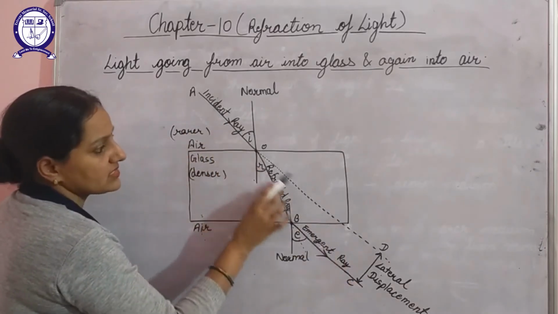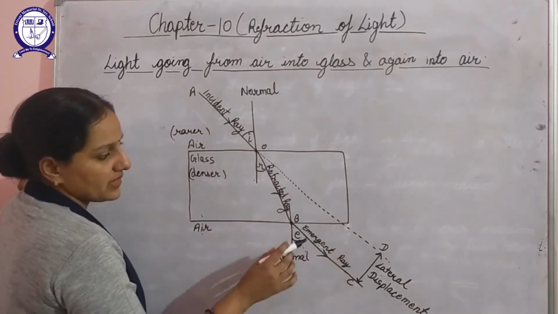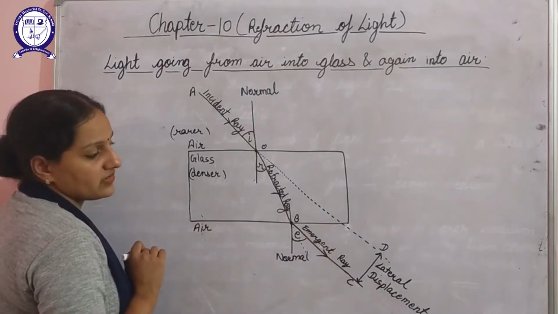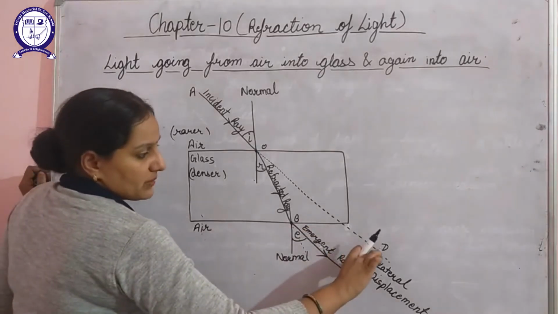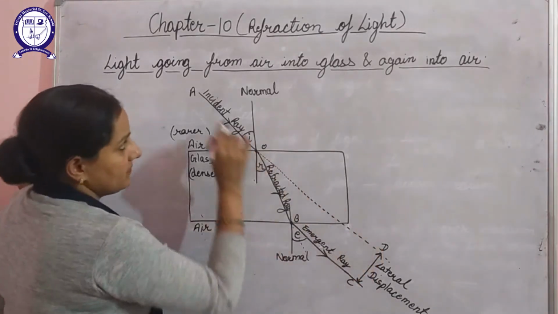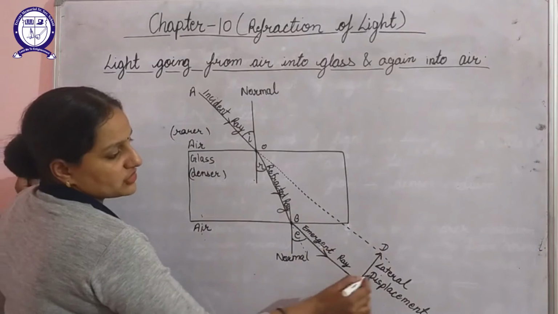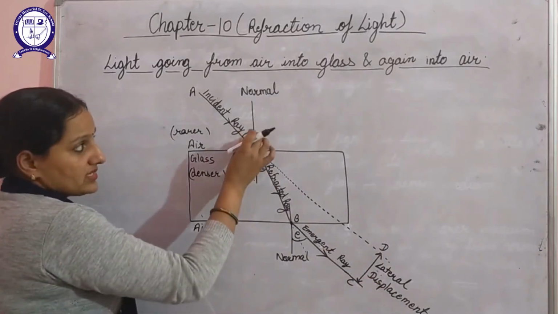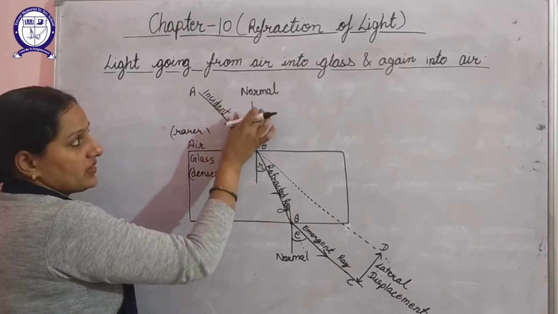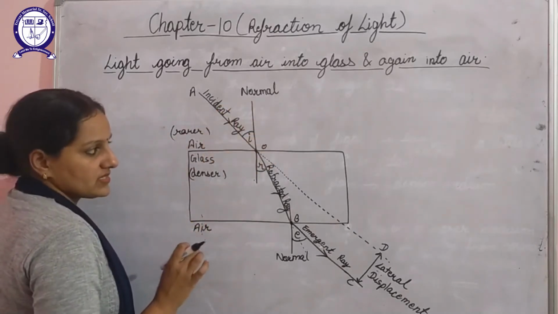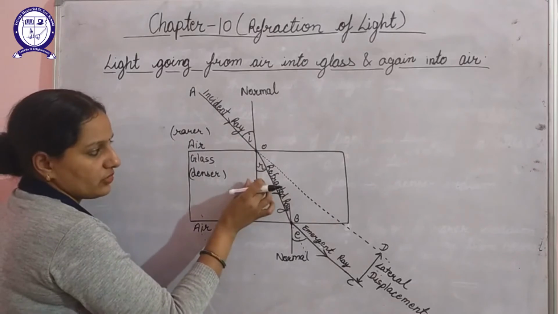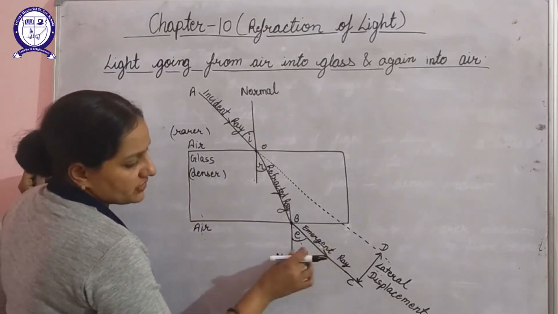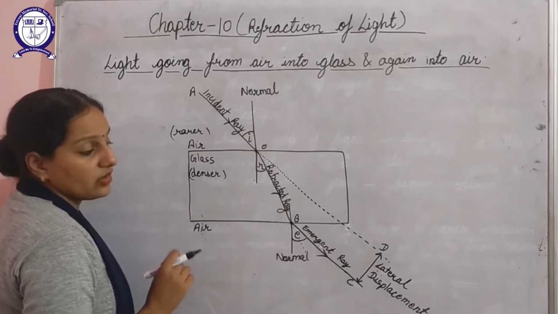If we extend this incident ray of light, then we can compare that the emergent ray is parallel to this extended incident ray. The perpendicular distance between the incident ray and the emergent ray is known as lateral displacement. The angle between the incident ray and normal is known as the angle of incidence. The angle between the refracted ray and normal is known as the angle of refraction, and the angle between the emergent ray and normal is known as the angle of emergence.